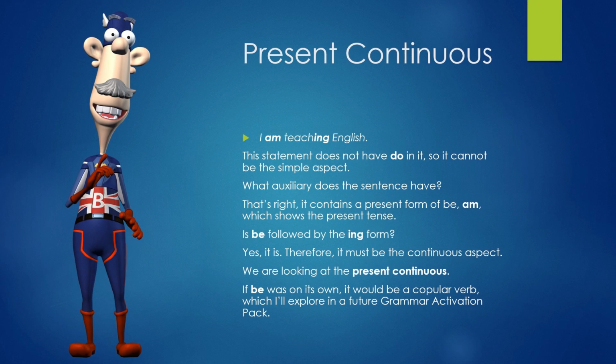Present continuous. I am teaching English. This statement doesn't have do in it, so it cannot be the simple aspect. What auxiliary does the sentence have? That's right, it contains a present form of be, am, which shows the present tense. Is be followed by the ing form? Yes, it is. Therefore, it must be the continuous aspect. We're looking at the present continuous. If be was on its own, it would be a copular verb, which I'll explore in a future grammar activation pack.